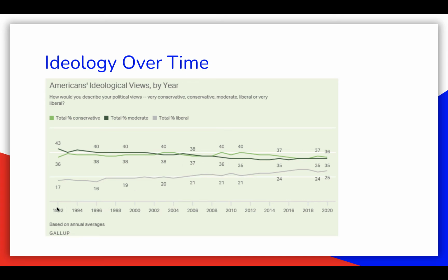See how this is from 1992 to 2020. But for both conservative and moderate, about 35% identify with either group, and about 25% of people identify as liberal. Identifying as liberal is relatively unpopular compared to identifying as conservative or moderate, but it has still become slightly more popular over time. So since 1992, it's gone up from 17 to about 25.